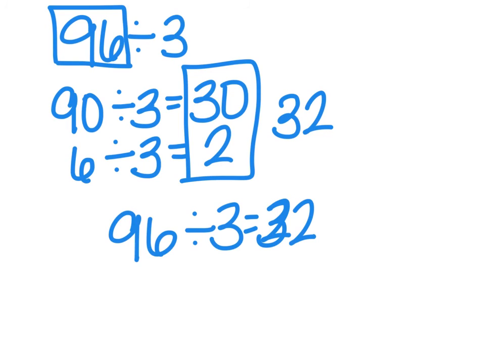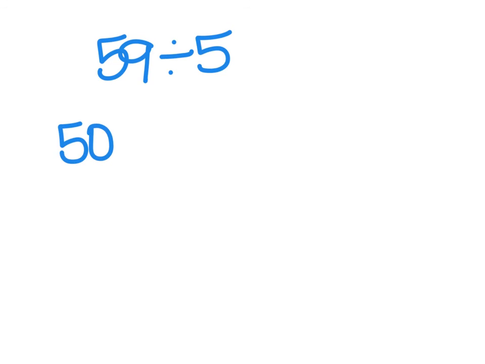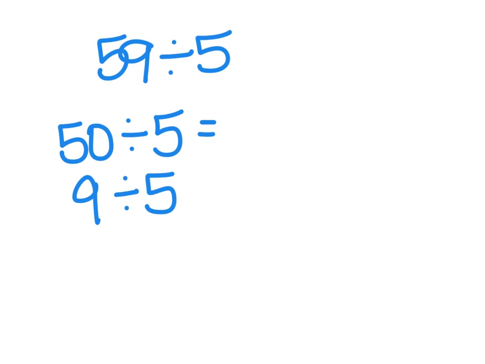What if the number doesn't go into it evenly? So if we had something like 59 divided by 5, I'm still going to think about those friendly numbers. I know that 50 is divisible by 5 evenly, and that leaves me with 9 left over, 9 divided by 5. 50 plus 9 is 59, and I know that 50 divided by 5 is 10, because 5 times 10 is 50. But I realize that 5 doesn't go into 9 evenly, but it can go into 9 one time.